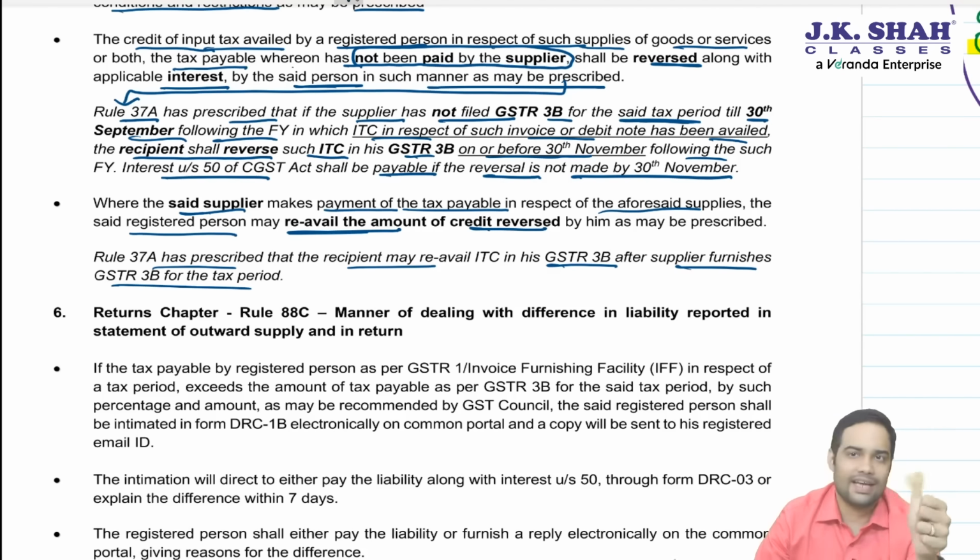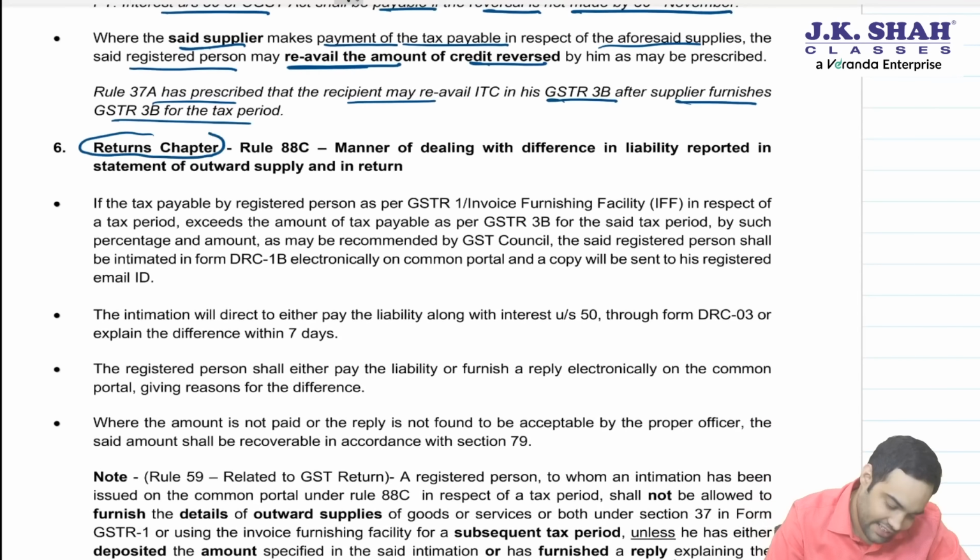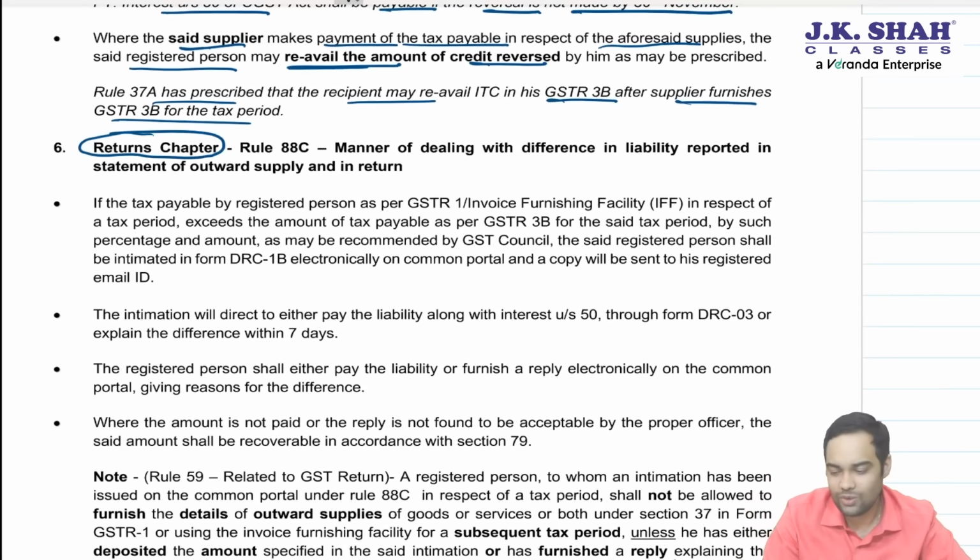Okay. Now, the next is Rule 88C relating to the returns chapter. Now, people sometimes some registered persons may try to play with the government. I will give you an example.